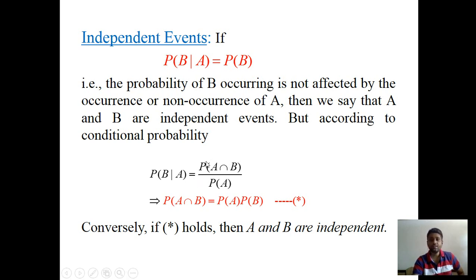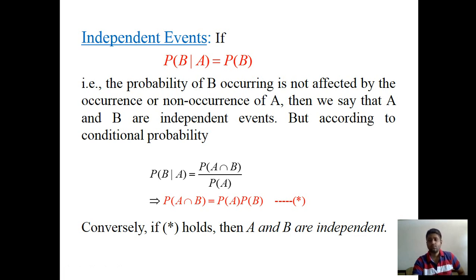By rearranging this equation, we get the probability of A intersection B equal to the probability of A times the probability of B given A, but the probability of B given A is equal to the probability of B if A and B are independent events. So we get the equation star.